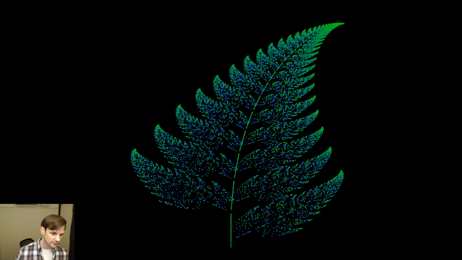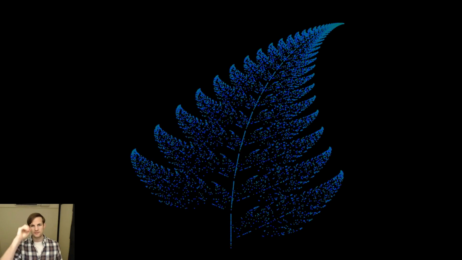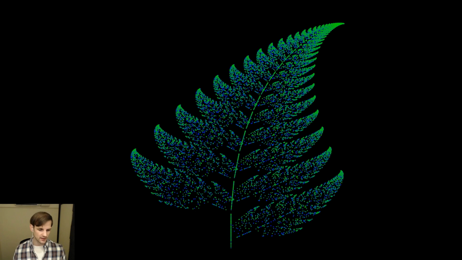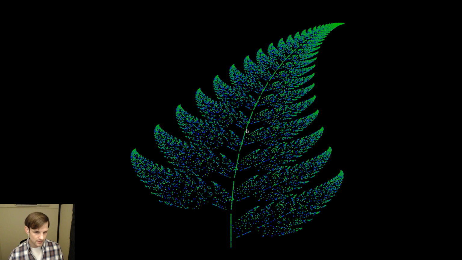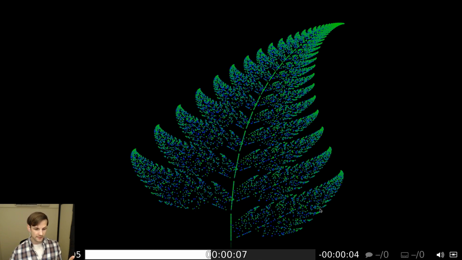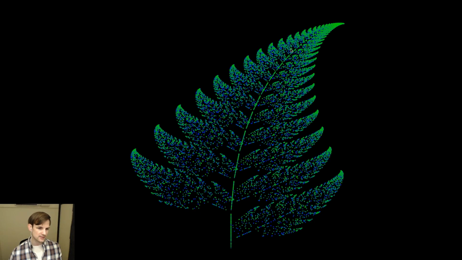And now we just have to show what each of these transformations do, and hopefully we can create some sort of clear, understandable explanation. The problem is we have basically these 4 different things that are happening in this Barnsley fern. We have the initial stem, we have a right leaf, we have a left leaf, and then we have successive leaves over here. What I need to figure out is how to explain in a visual sense what each of these 4 transformations are doing. It's clear that the first transformation is just making a stem. It's clear that the second transformation is making one leaf or another leaf over here. What's not clear to me is these successive branches.